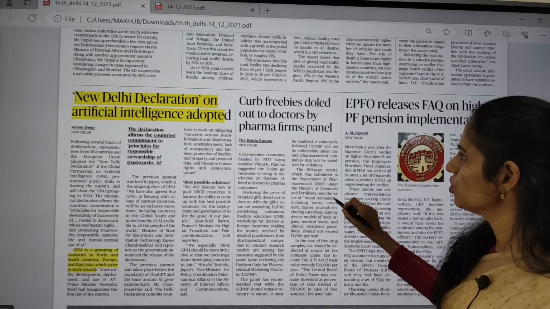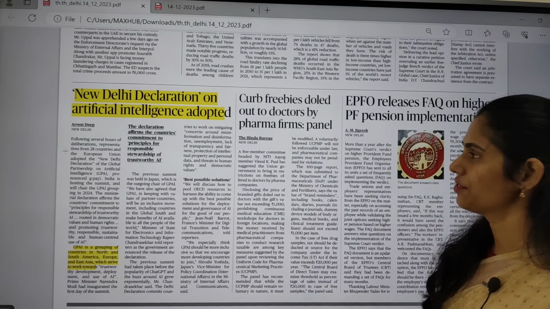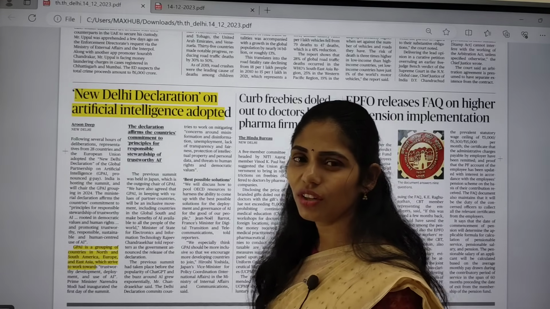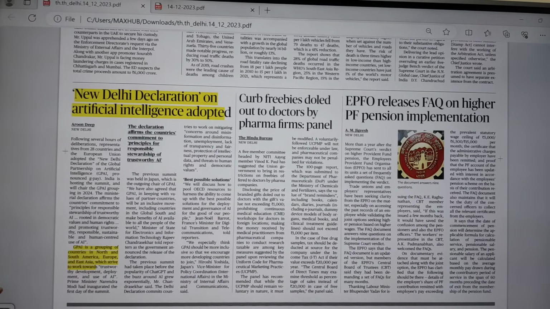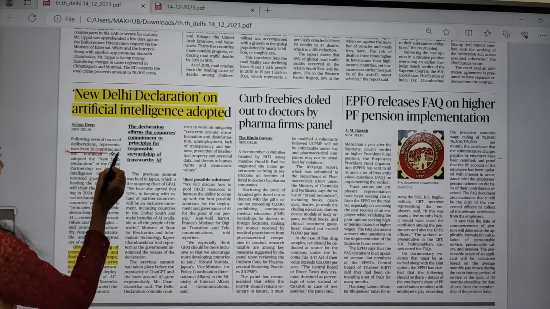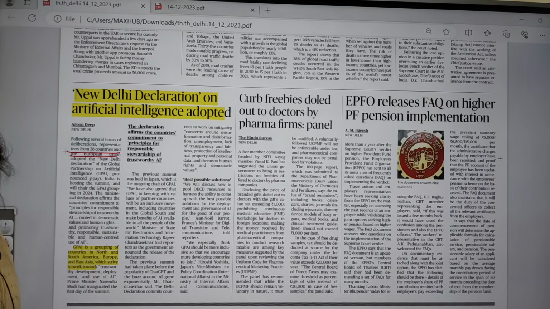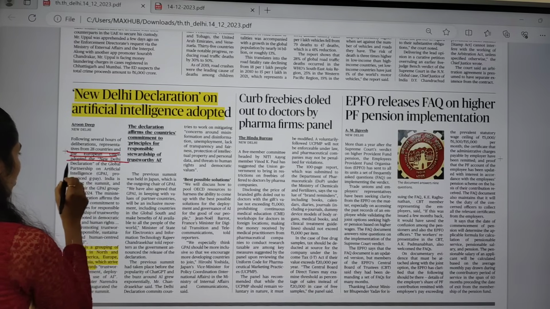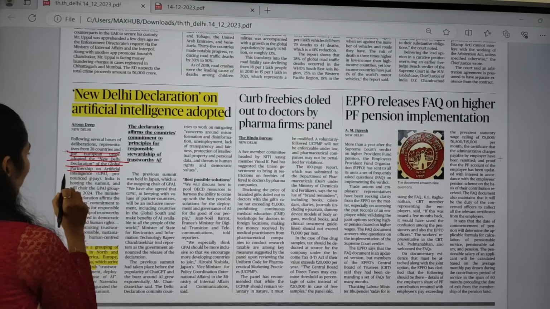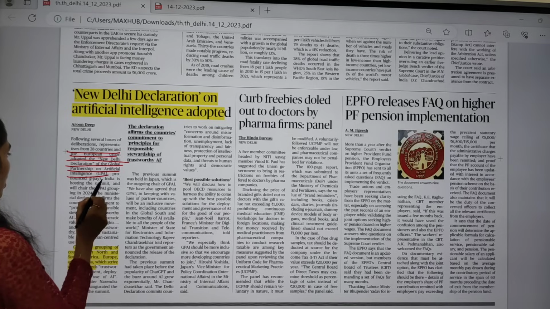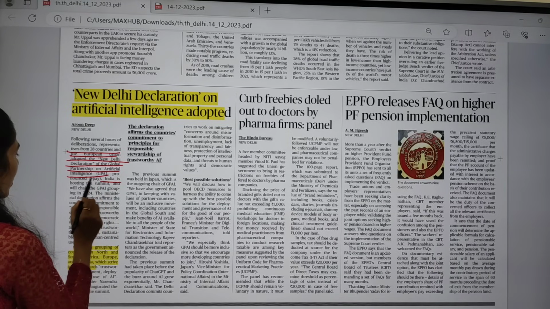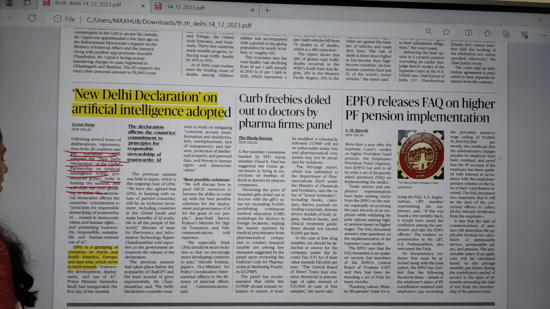And the next article is New Delhi Declaration on Artificial Intelligence adopted. So here you have to focus on what this New Delhi Declaration on artificial intelligence is. Representatives from 28 countries and the European Union adopted the New Delhi Declaration of the Global Partnership on Artificial Intelligence, that is GPAI. So it is also pronounced as GPAI. India is hosting the GPAI summit in 2024.